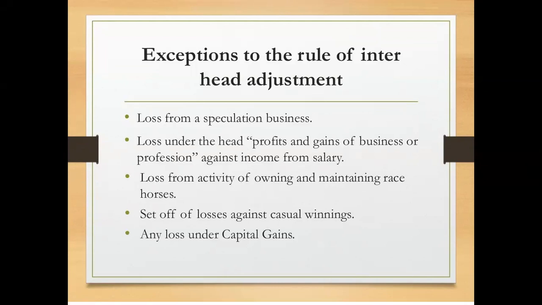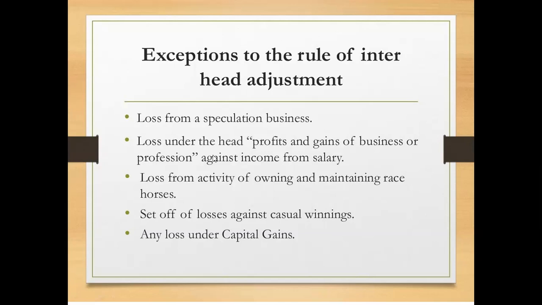So even we have seen the same example in the intra-head adjustment or inter-source adjustment too, because the loss from the speculation business cannot be set off within the same head or between the heads of income. So that's why that can be taken as the example of inter-head adjustment exemption.